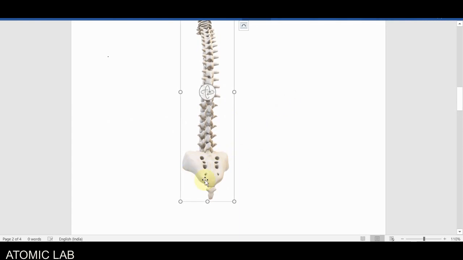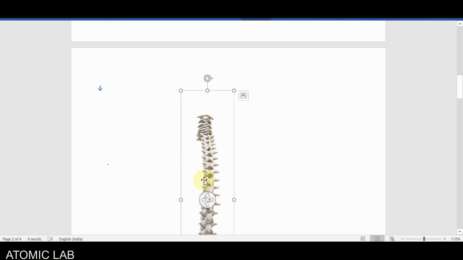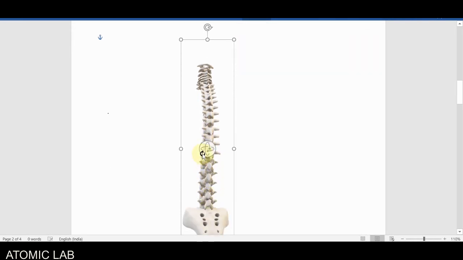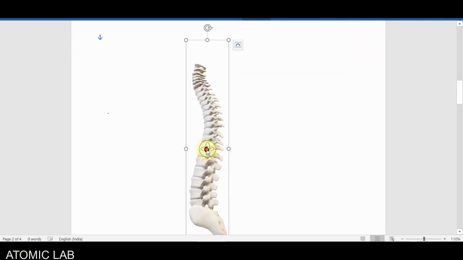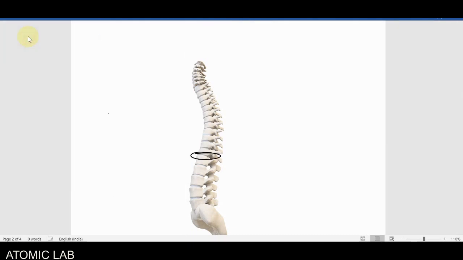This is the part of our hip bone, and the upper part is directly attached to our neck. It is generally made of a large number of small bones, and these small bones are known as vertebrae. Vertebrae are the small type of bones.